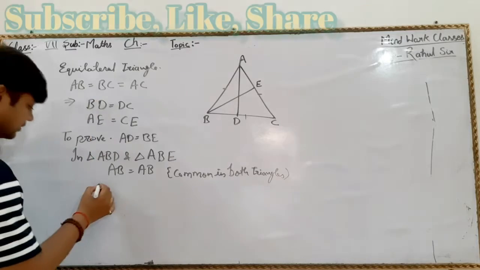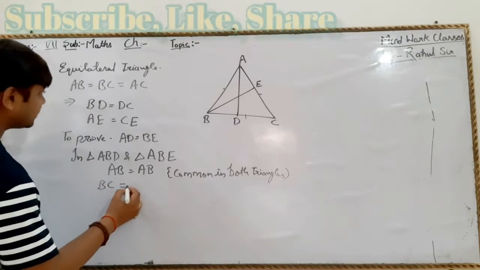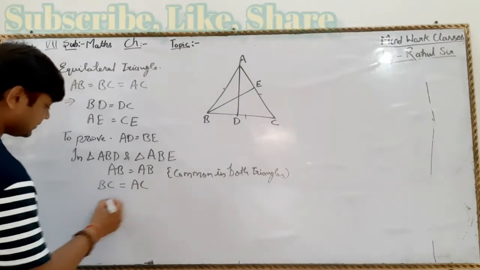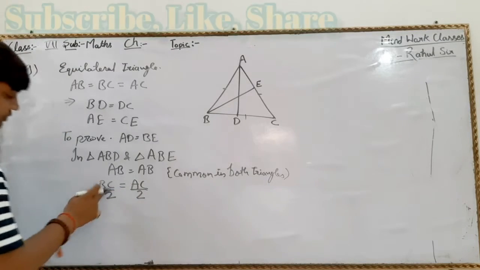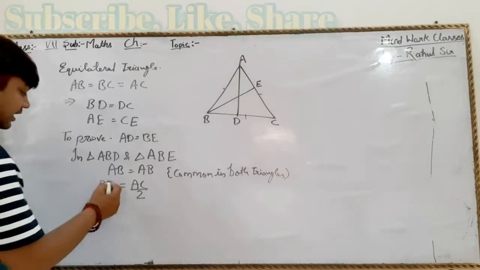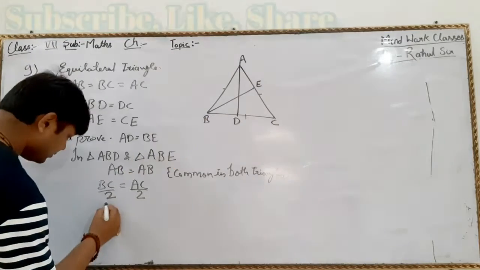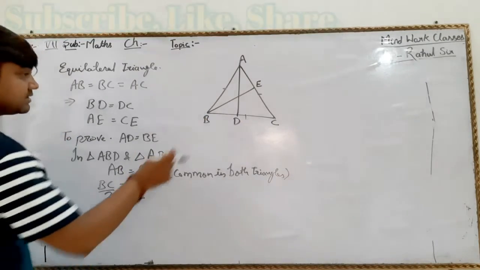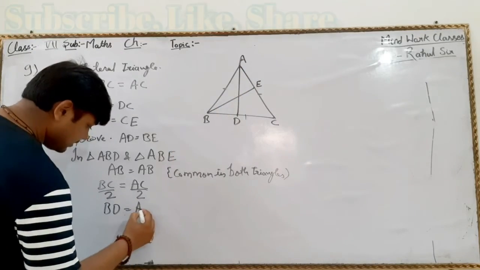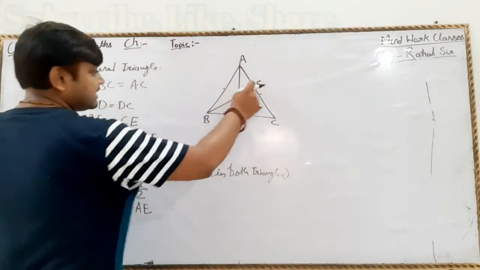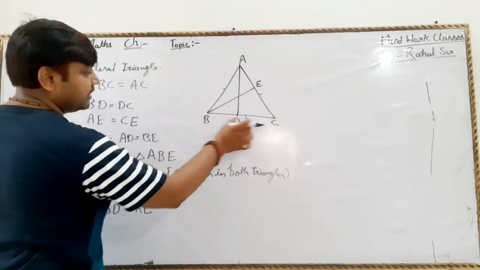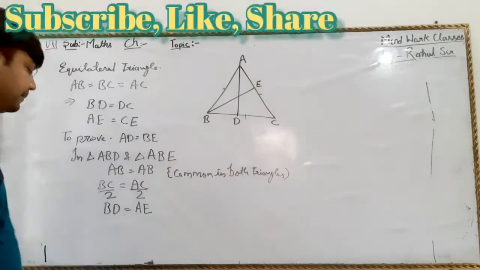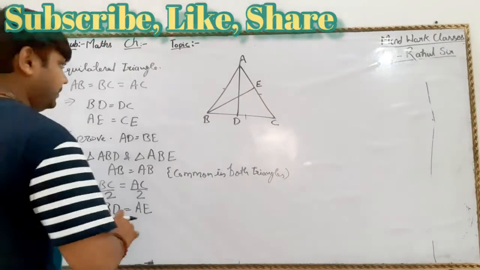That means BC is equal to AC, then half of these will also be equal, so BC upon 2 is BD, and AC upon 2 is AE, because these lines are medians.